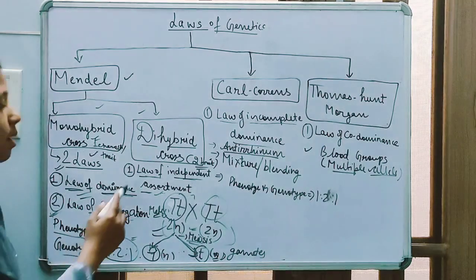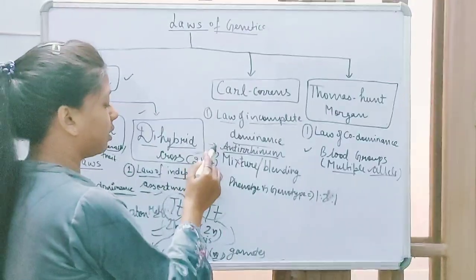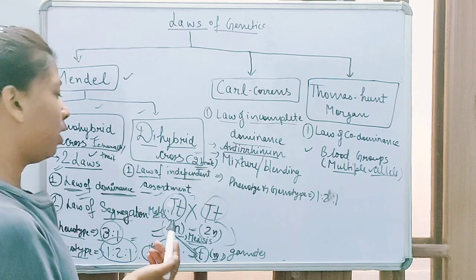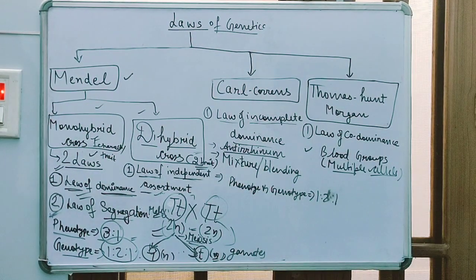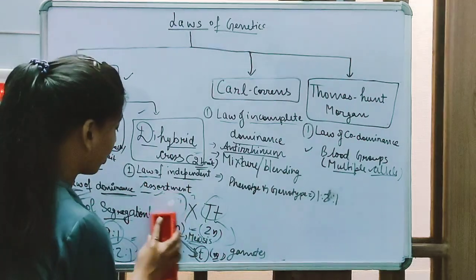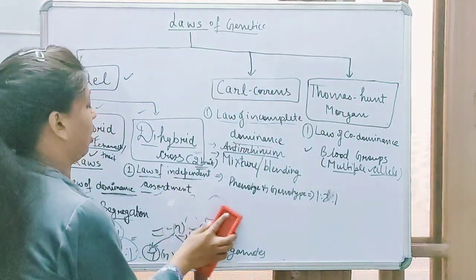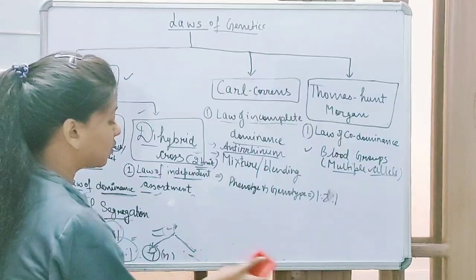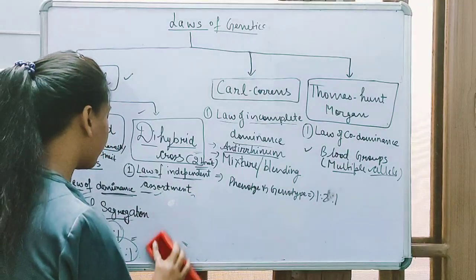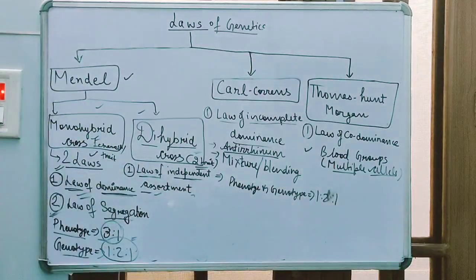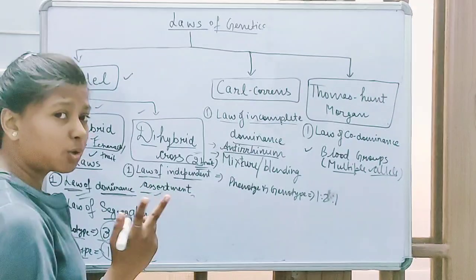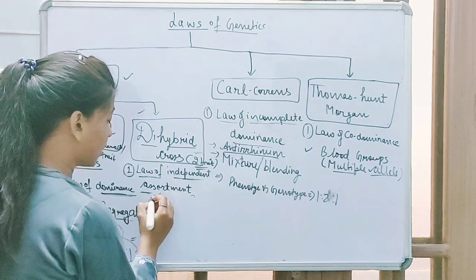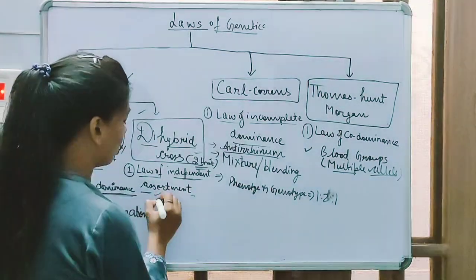Now we come to dihybrid crosses, which inherit two traits. In this, we are going to discuss the law of independent assortment, in which Mendel has given the law of independent assortment. What is the law of independent assortment? Basically, two traits are involved. For example, pea plant.